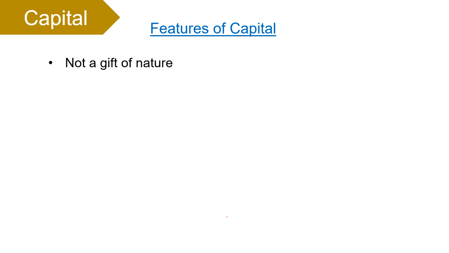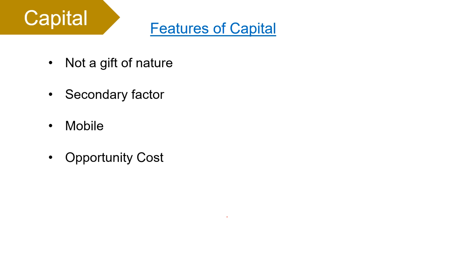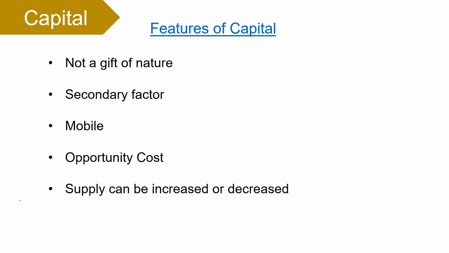Instead, it is a man-made factor of production. It is a secondary and artificial factor of production. It is mobile as it can be easily transferred from one place to another. It has an opportunity cost as it can be put to alternative uses. The supply of capital can be increased or decreased according to demand. And so, the supply of capital is relatively elastic. Capital is durable in nature, it is long lasting but depreciates over time.